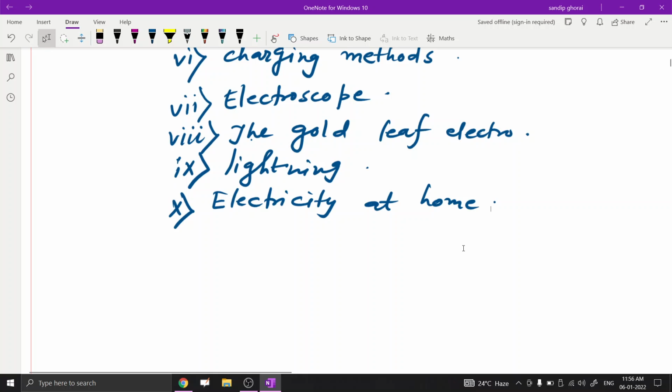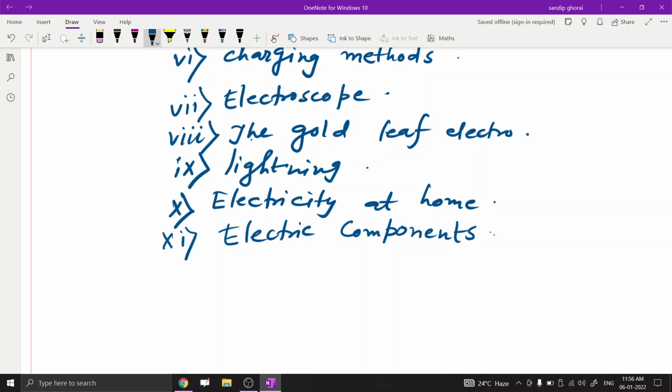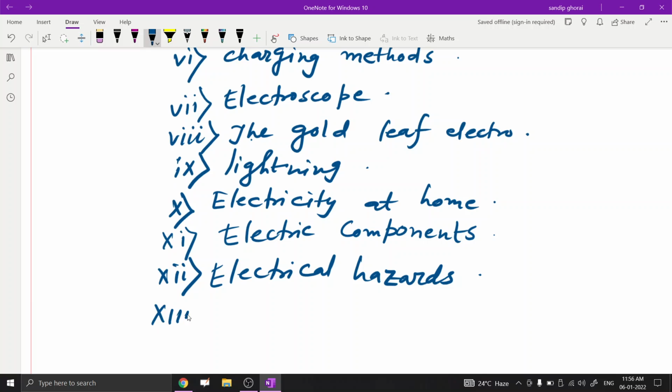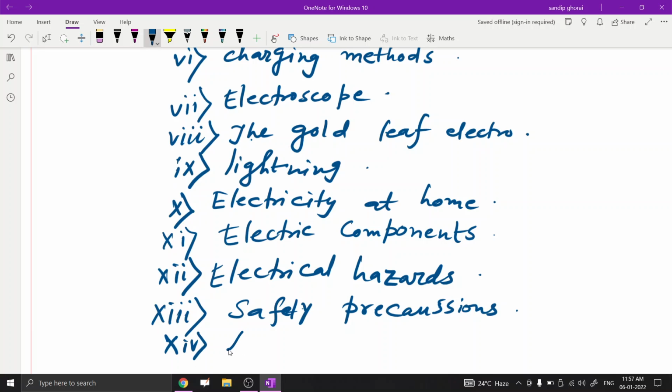We also have to know different types of electric components, such as plug, socket, switch, electric meter, etc. And also different types of electrical hazards, some safety precautions, and some dangers of electricity.